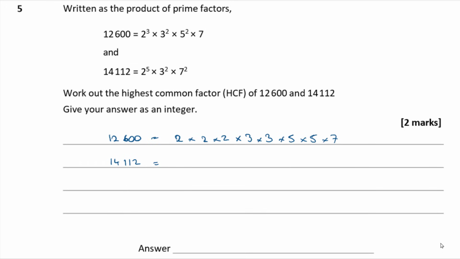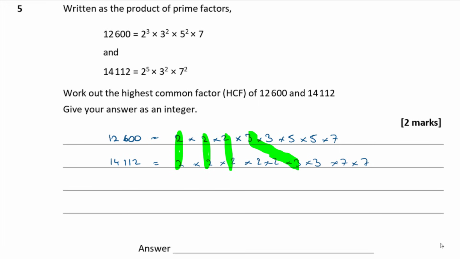14,112. That's 2 times 2 times 2 times 2 times 2 times 3 times 3 times 7 times 7. So the HCF will be made up of all the terms that are in both. I've got a 2 in both here, a 2 in both here, another 2 in both here, and more 2s in the bottom number, but I haven't got any more to match them in the top one.